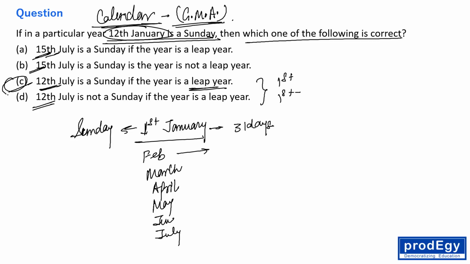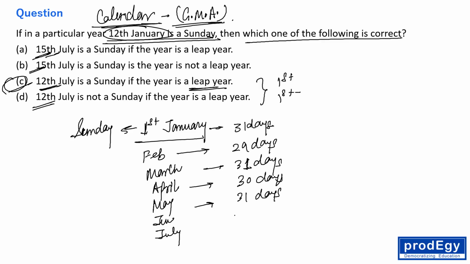I'm talking about the C option first because it has the same date. So February, it is 29 days for leap year. March, it is 31 days. April, 30 days. May, 31 days. June, 30 days.